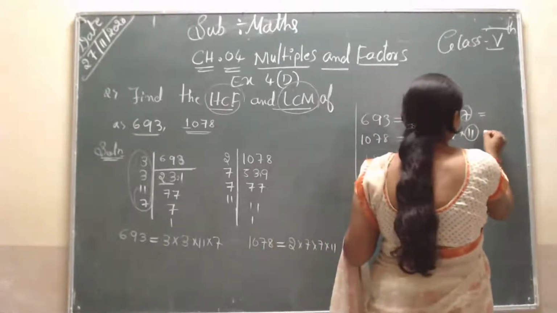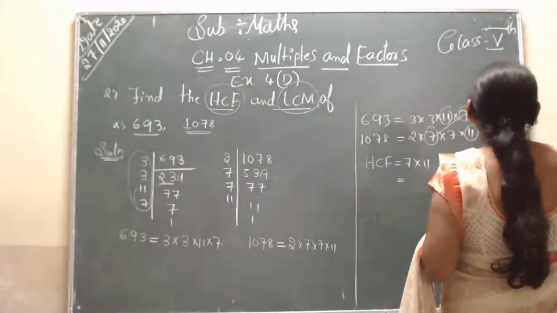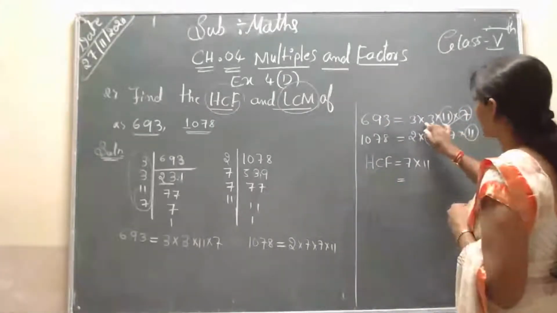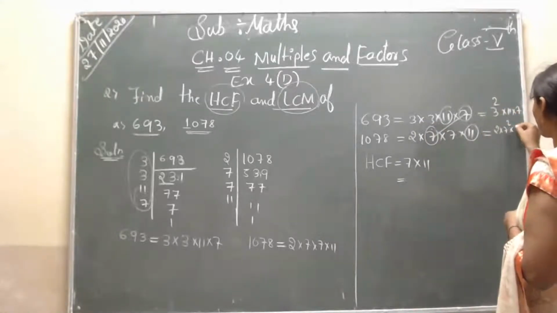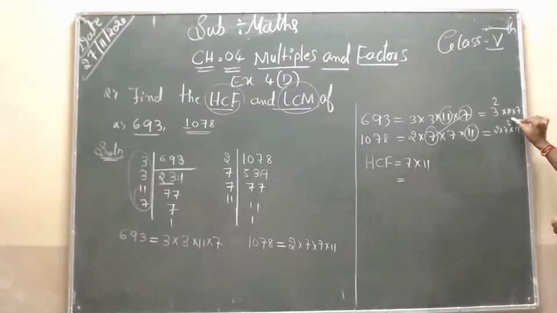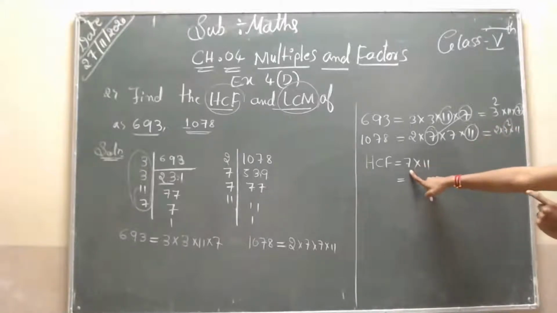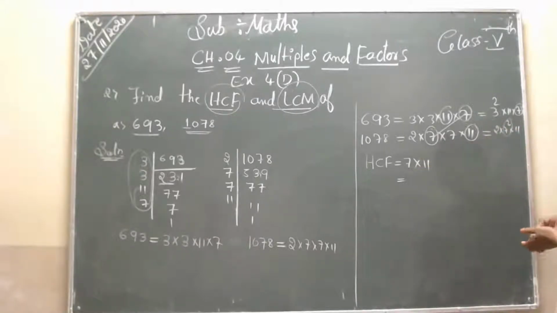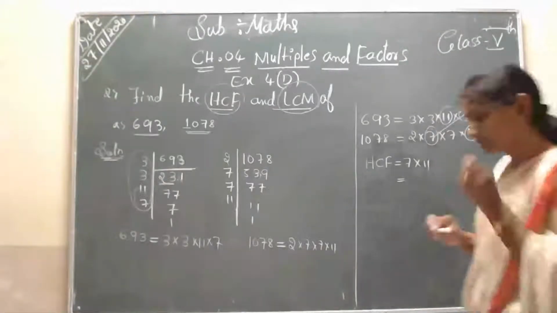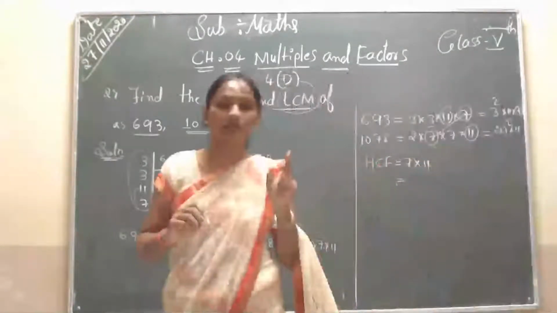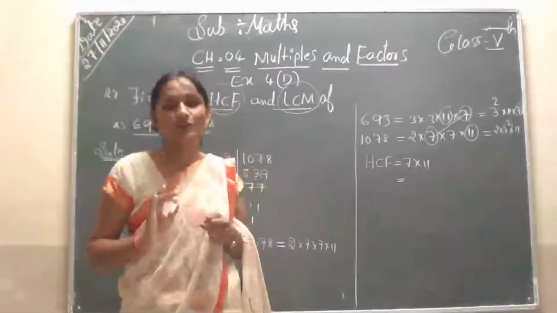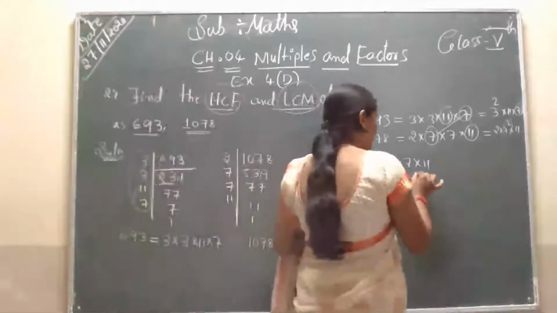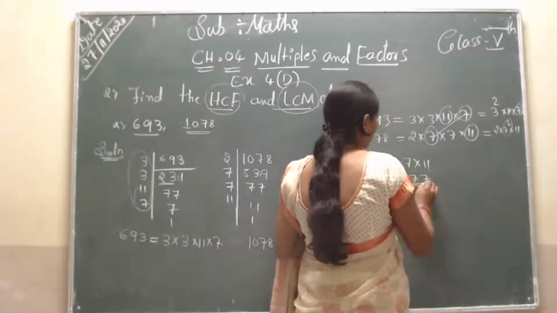Here we have 3 squared into 11 into 7, and there 2 into 7 squared into 11. Students, can you observe here? 7 appears 2 times in one and 1 time in the other, so I will consider 1, the common one. I will take the lowest common power. The difference between the HCF and LCM is that for LCM you take the highest power. So that is 7 into 11, 77. Students, the HCF is 77.